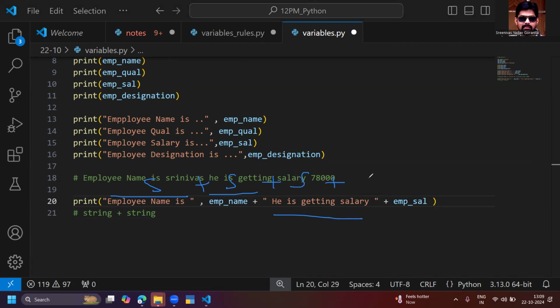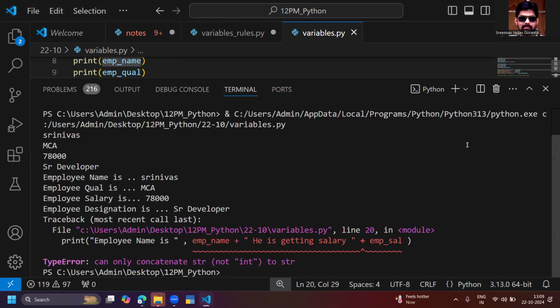But here it is actually an integer. The last one is an integer. Salary is an integer. Okay, let me try to print it. Can you get the output or not? Yes, 100% you cannot see the output. Why? Because of the concatenation issue. Can only concatenate strings, not integers. This particular statement can only concatenate strings, not integers.